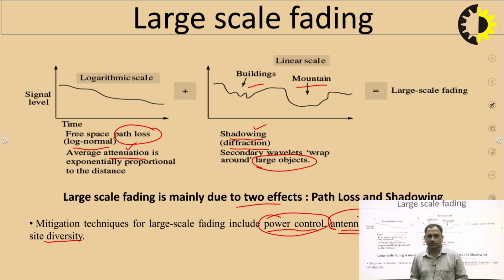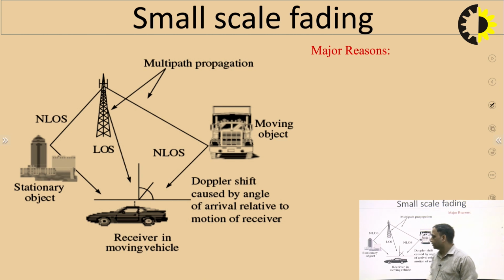can be reduced. So in small scale fading, as the Doppler effect is mentioned here, this is the transmitter side and this is the receiver. So this transmitter can follow two ways. The first one is the LOS. If this mobile phone, or the subscriber or the receiver, is in a moving car, in that case if it is the LOS, line of sight, the signal will be received from the line of sight, and another signal can come from a different path, as I said before, right.